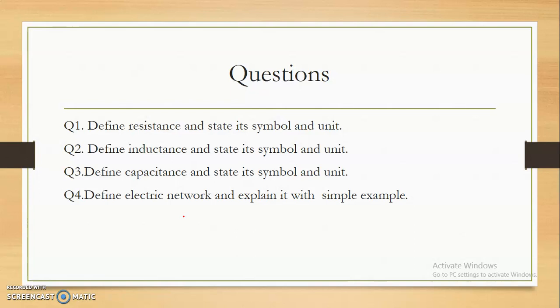There is a question number 4. Define electrical network and explain it with a simple example. You can easily define electrical network, but simple example means what? Some people may simply draw a cell and connect a resistance. It is also okay. Some people simply draw a battery and connect an inductance. It is also okay. Some people may connect a battery with resistance and inductance. It is also okay. Such different combinations are nothing but the electrical network. Hope all of you get this concept clearly. Thank you.